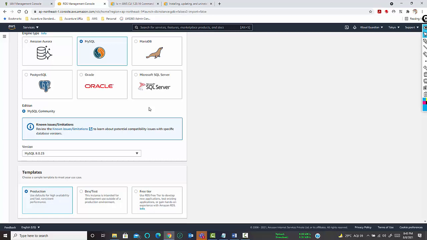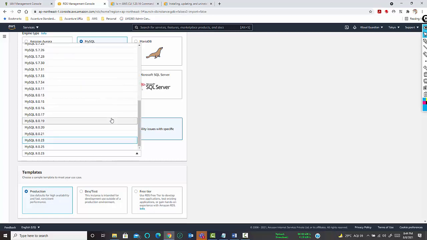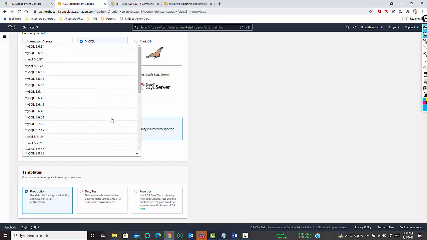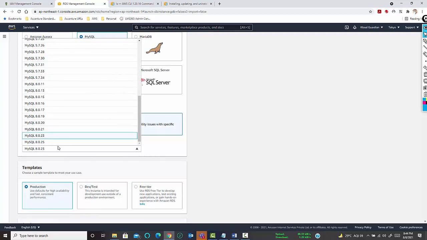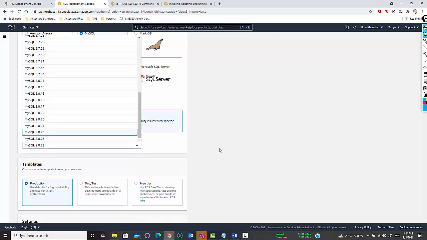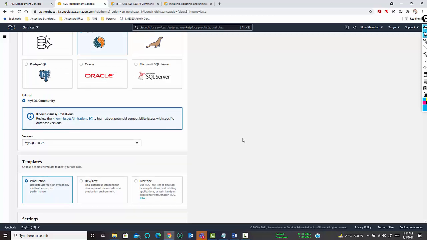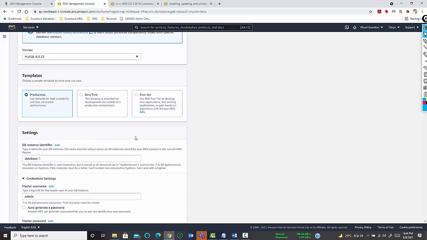You can upload that package in one of the storage accounts, in one of the S3 buckets, and then attach that S3 bucket and install that MySQL version. But for free tier, we can only use MySQL community version. The MySQL community version starts from 5.6 and it ends on 8.0.25. This is the latest version. Next comes, Abhijit, how can we know what comes under the free tier only? I'm telling you.